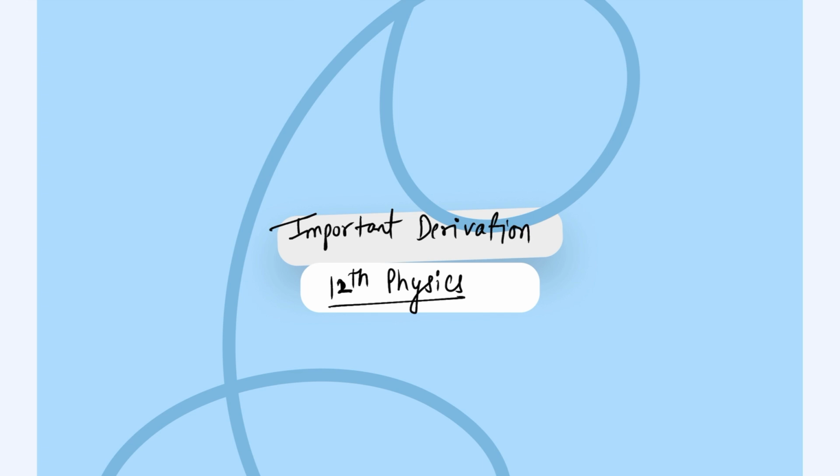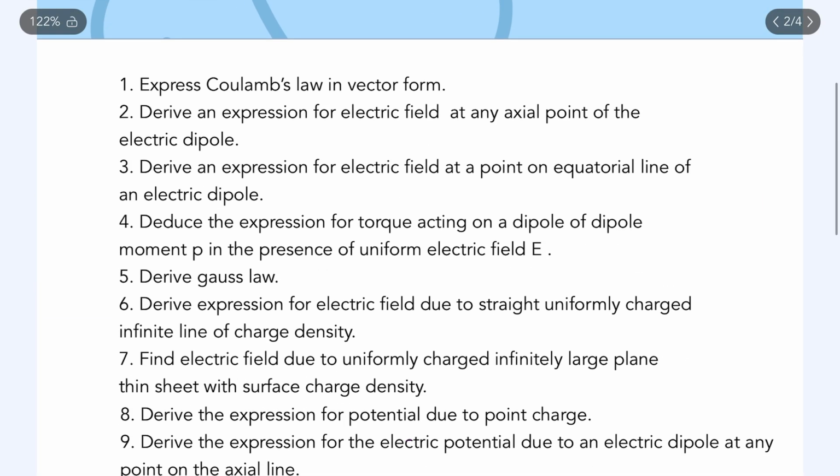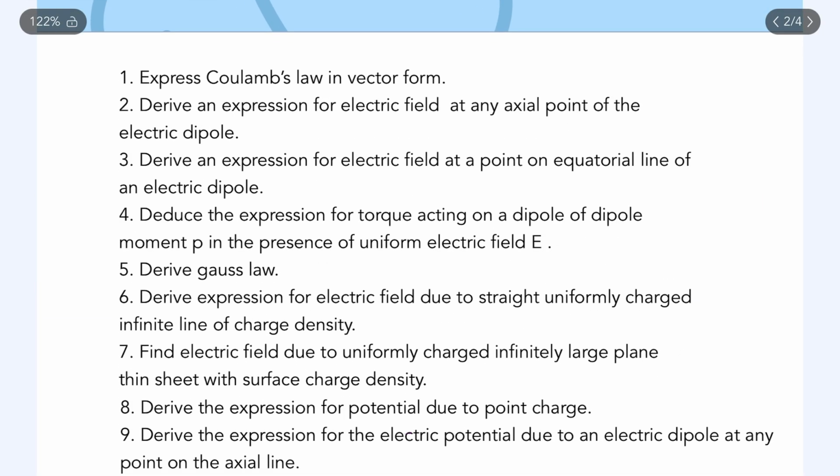So this is the video for the important derivations for the upcoming 12th board exam for physics. So let's get started. Which kind of derivation can be asked in the board exam? The first question is: express Coulomb's law in the vector form. You have to derive the expression for Coulomb's law.